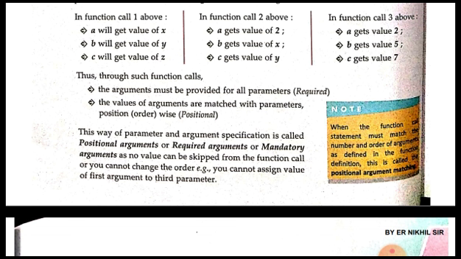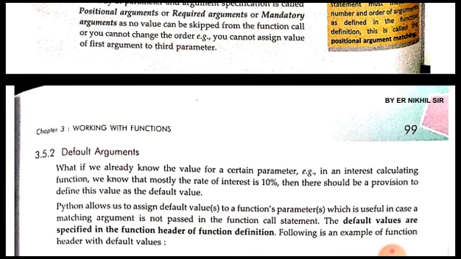If there are 3 fixed parameters in the function, then while calling the function, 3 fixed arguments should also be passed. No value can be skipped from the function call, and we cannot change the order of the values either. You cannot assign the value of the first argument to the third parameter. This is the main feature of positional arguments.